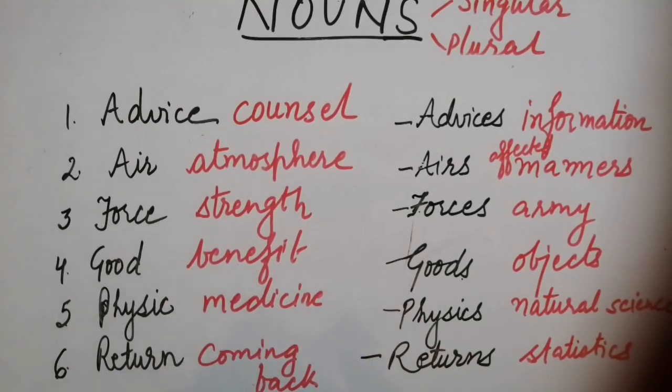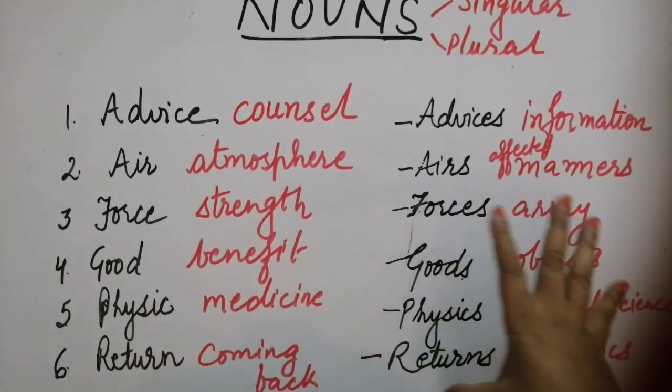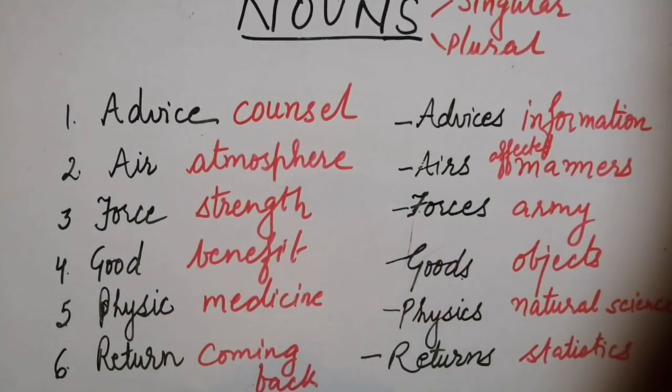So this way the words are similar, somewhere they follow the same rule, but because of their different meanings we get confused. So I would like you to learn all these confusing words so that while editing your passage or writing on your own, you will not make mistakes, right? We have discussed nouns today, and we learned a few nouns which may confuse us, right? And we understood that there is a difference.